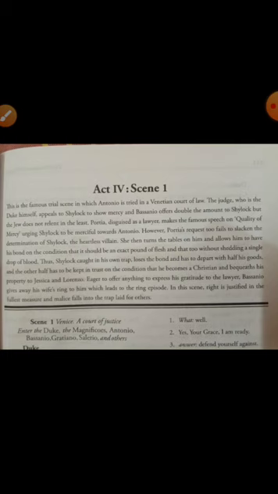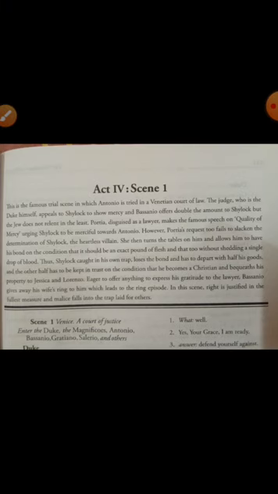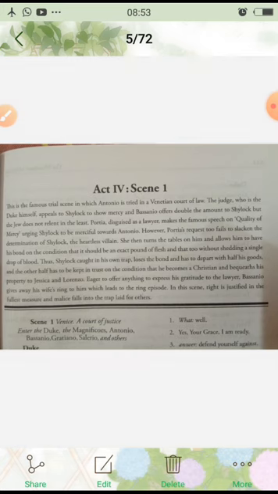And what is the condition? That it should be an exact pound of flesh. That is, when you cut a pound of flesh, it should not be more or less than a pound, and that too without shedding a single drop of blood. While cutting, not even a single drop of blood should be shed. Thus, Shylock is caught in his own trap.